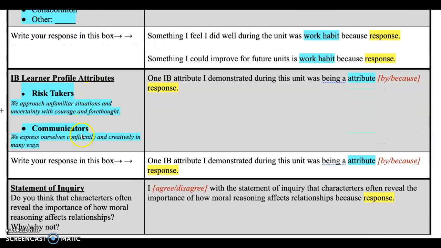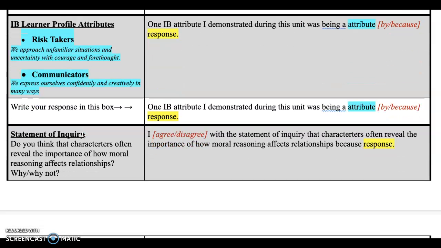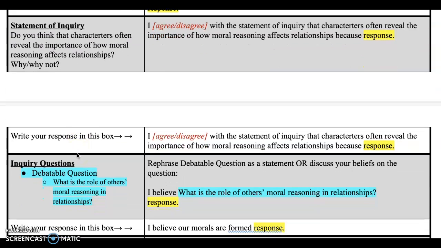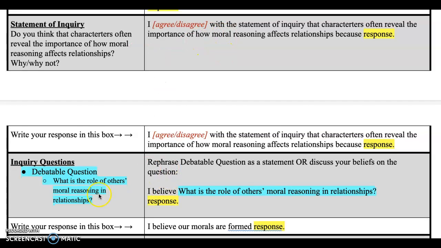So looking at those, I want you to reflect on your work habits and look at the IB learner profiles. You can pick one of those and decide how you were either a risk taker or a communicator. And you're going to look at the statement of inquiry and respond using the frame.